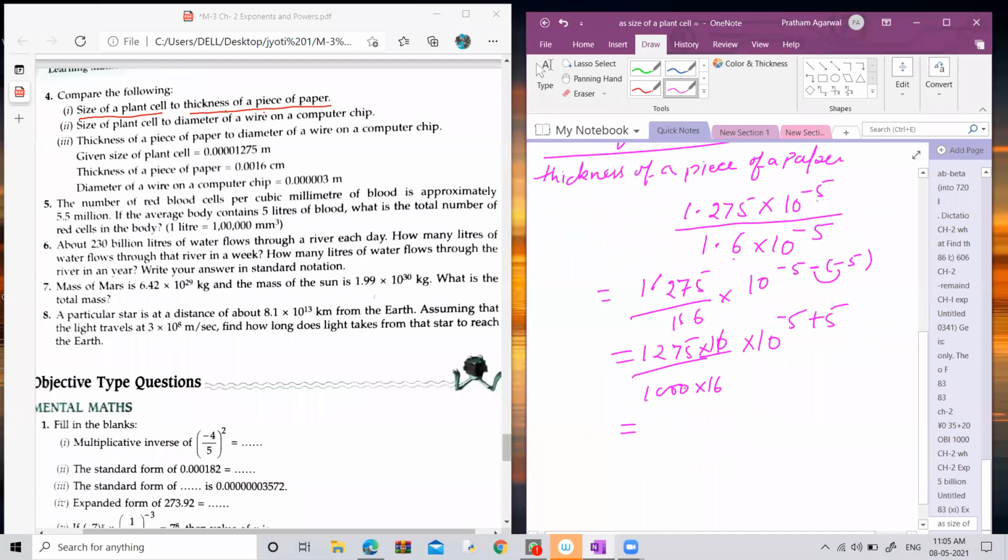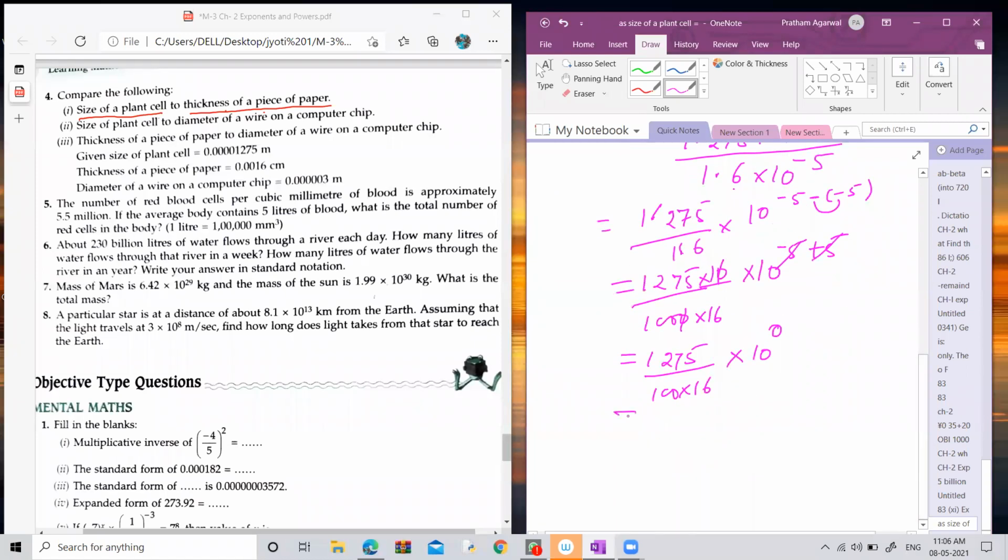Now 10 cancels out. So it is 1275 upon 100 into 16 into 10 to the power minus 5 plus 5 cancel out. So what is left? 10 to the power 0 is left. When you divide 1275 by 1600, it gives you 3 upon 4. And according to the law, we know that any number with power 0, its value is 1, so the answer is 3 upon 4.